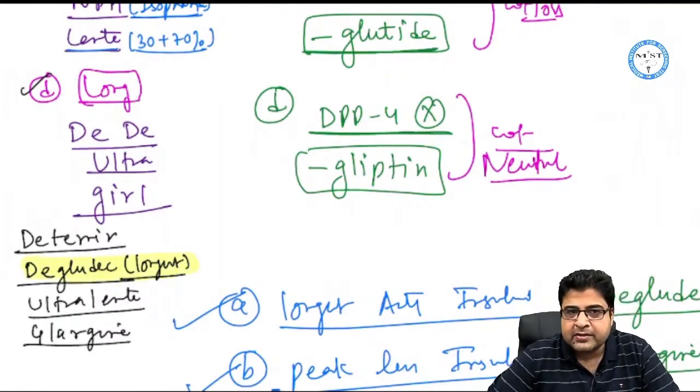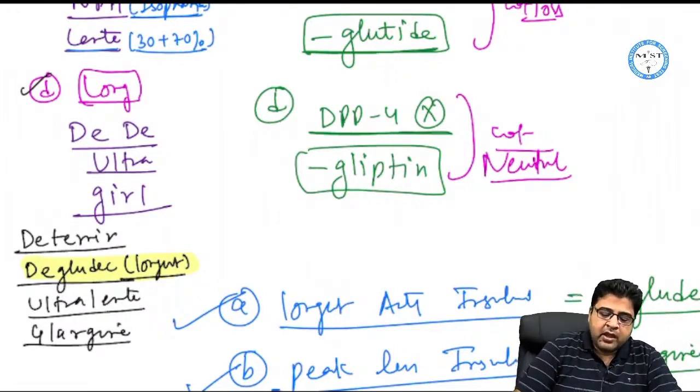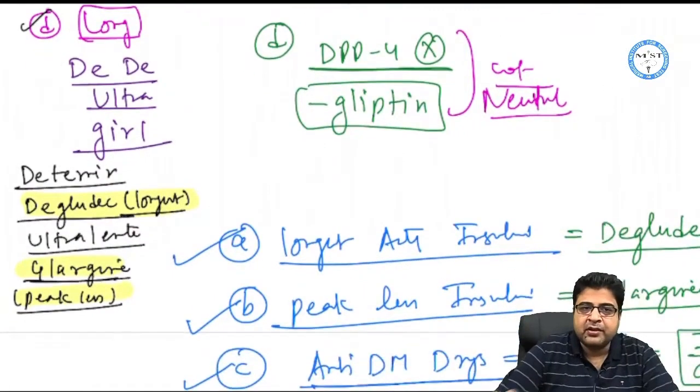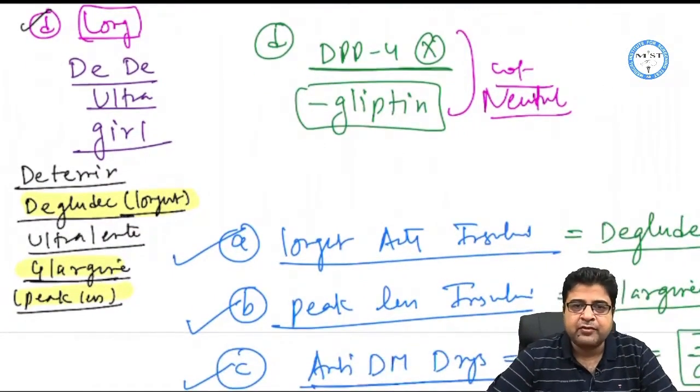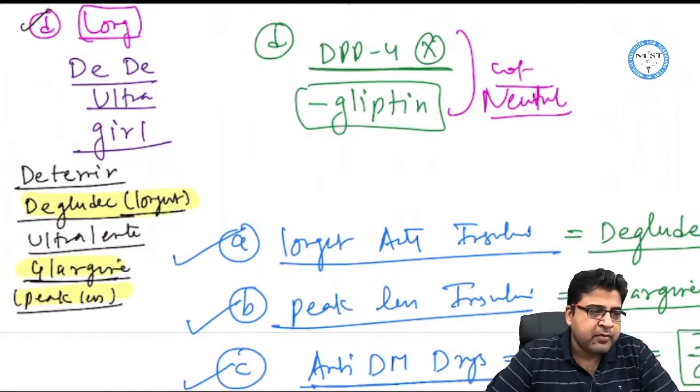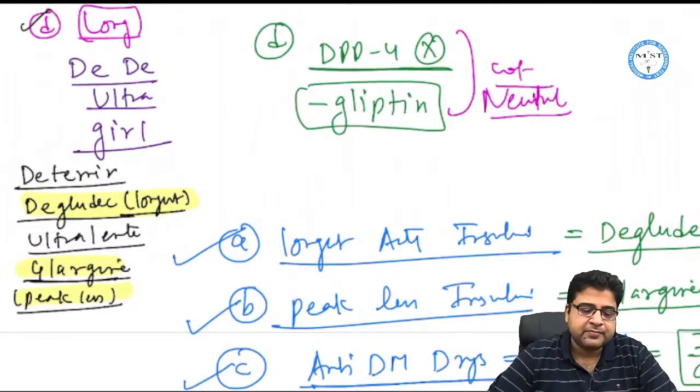Insulin glargine is also known as peakless insulin, and it cannot be mixed with any other insulin. So this is all about the first class of drug, that is insulins, right?